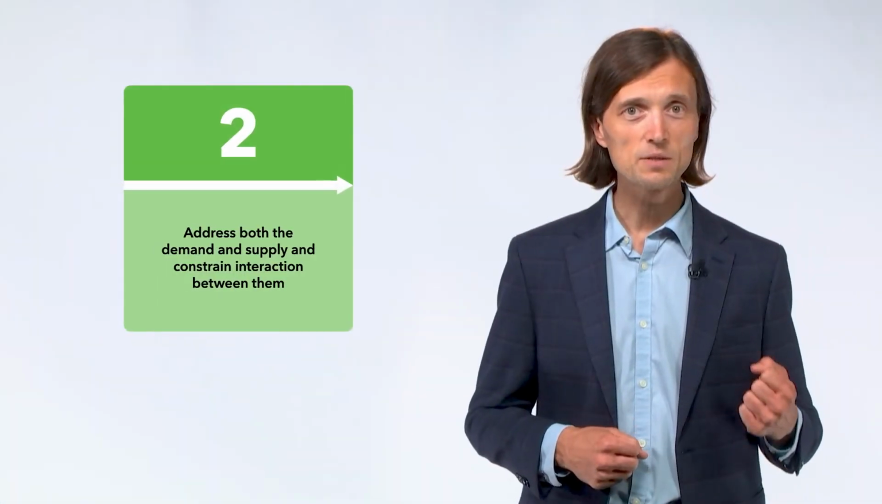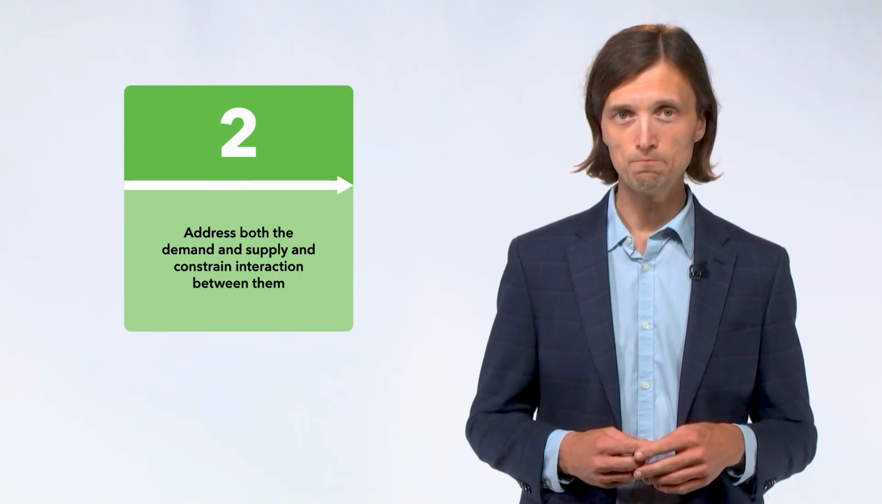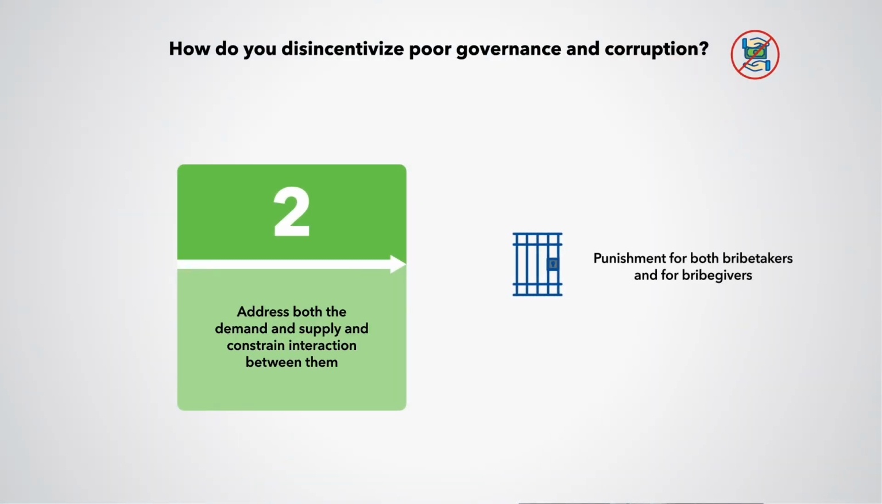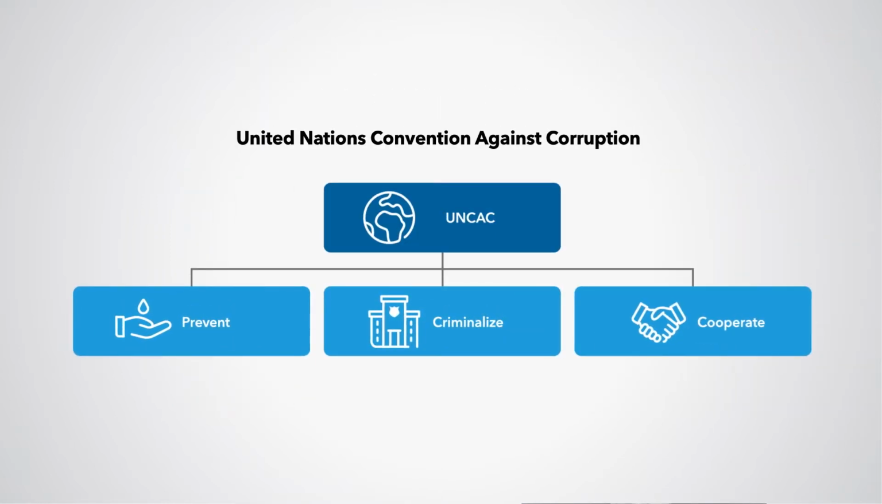Second, address both the demand and supply and constrain the coordination between them. This includes criminal punishment both for bribe takers and bribe givers. For example, the UN Convention Against Corruption, signed and ratified by over 180 countries, requires all parties to criminalize bribery of foreign public officials, as well as to cooperate on extradition of offenders and return of stolen assets. Proper implementation of the agreement would effectively increase the cost of corruption.